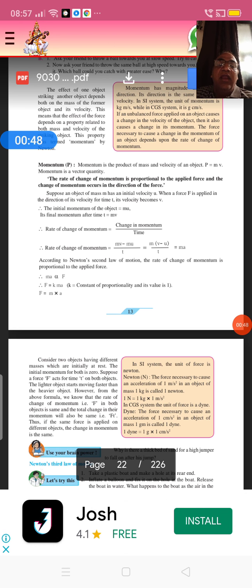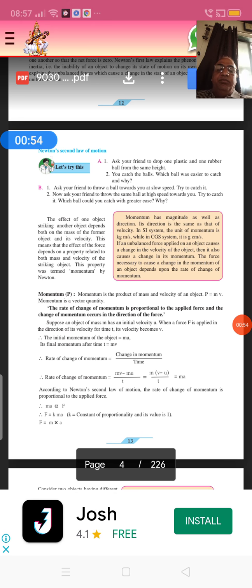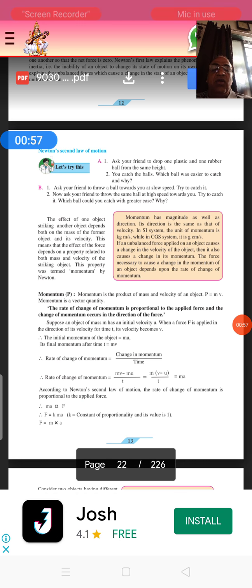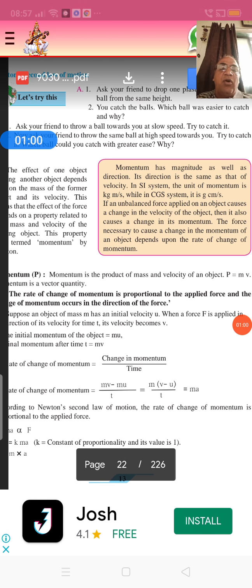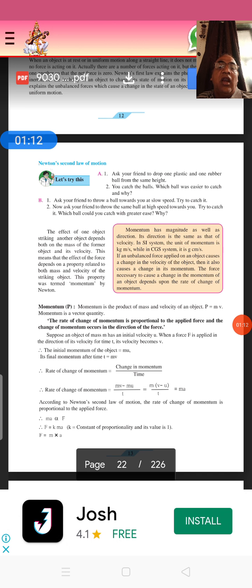Now you see on screen, the definition of momentum. Momentum is the product of mass and velocity of an object. Write down it in your classwork notebook. Momentum P. Momentum is the product of mass and velocity of an object. Therefore, P is the letter for momentum. Capital P is equal to small m multiplied by v.